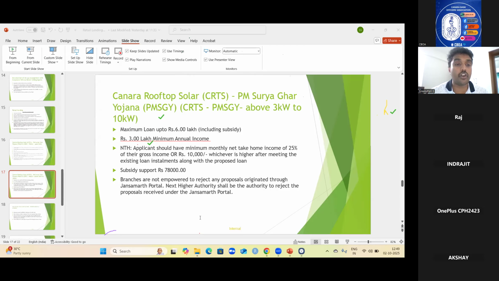Under CRTS, 3 kilowatt to 12 kilowatt, what maximum loan can be given? It is 6 lakhs. Is there any concept of electric bill in solar roof? Oh, I'm not sure. Under Canara Vehicle, the respective authority can sanction up to 25 lakhs.